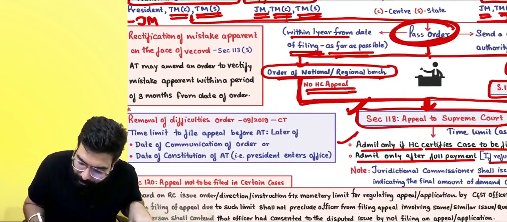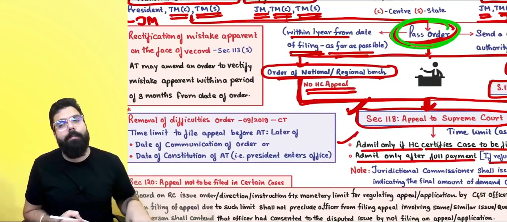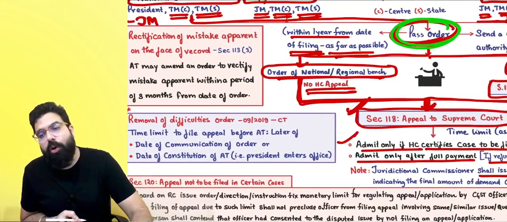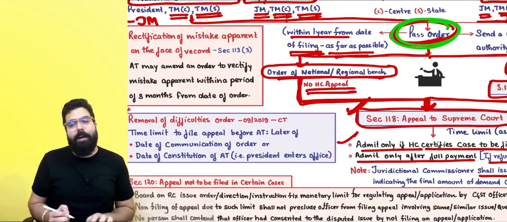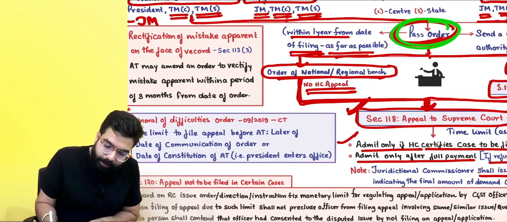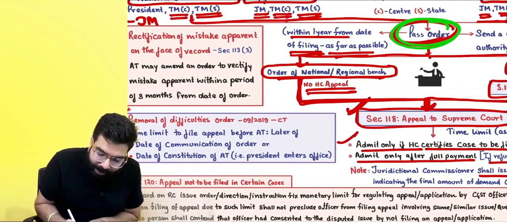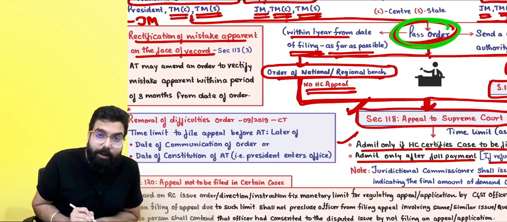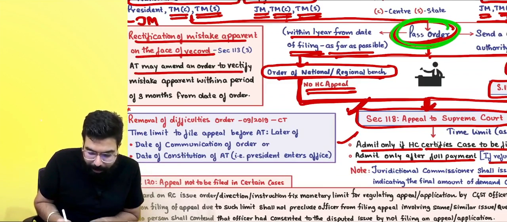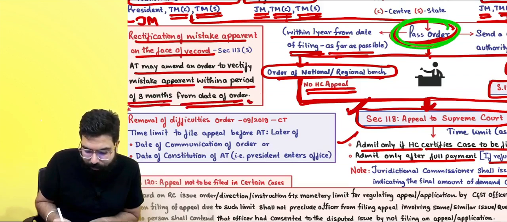Sir, the appellate tribunal passed an order and some apparent mistake was there. Then what to do? If there is a mistake which is apparent from the record, then the appellate tribunal can rectify the mistake apparent on the record. The appellate tribunal may amend an order to rectify a mistake apparent within a period of 3 months from the date of the order.